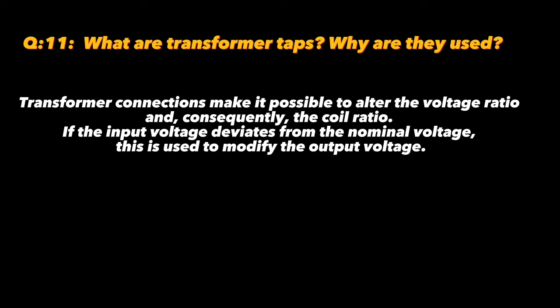The question number 11 is what are transformer taps, why are they used? The answer of 11th question is that transformer taps make it possible to alter the voltage ratio and consequently the coil ratio.